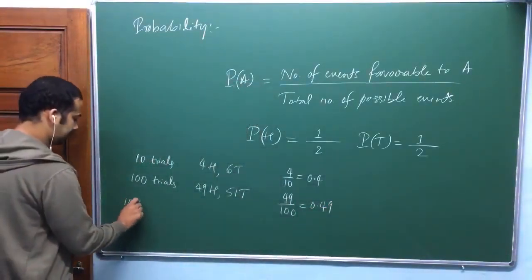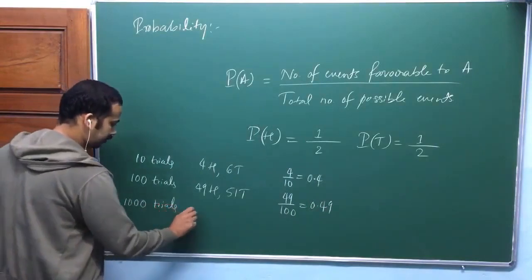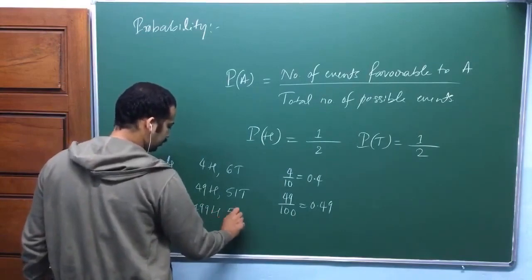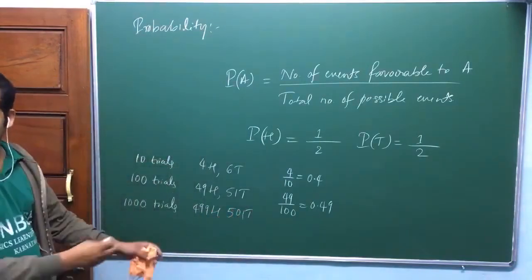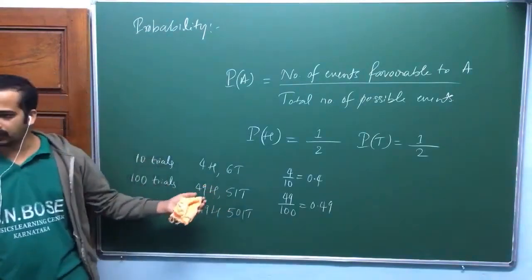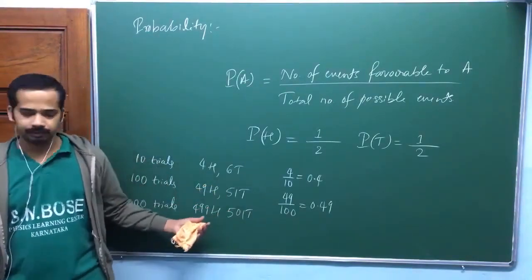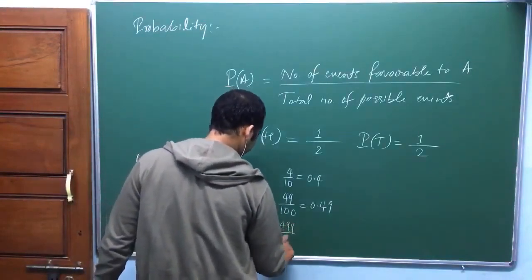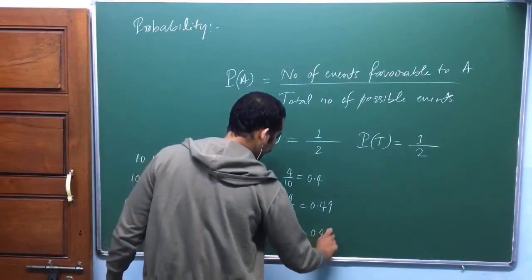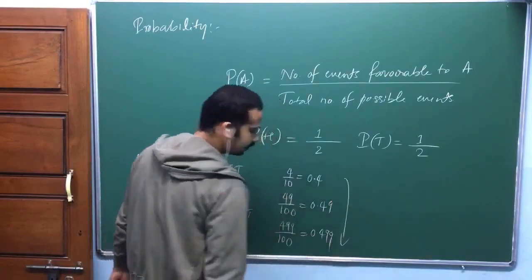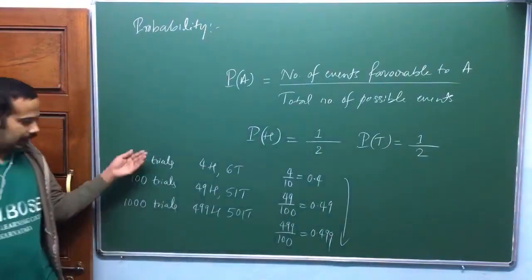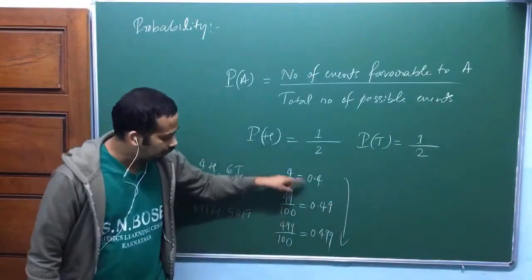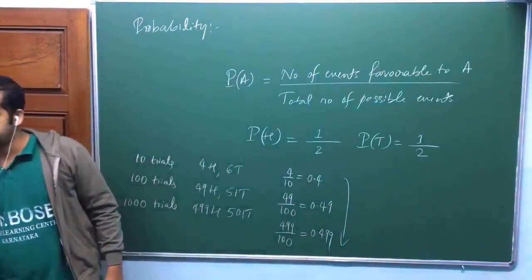I'll take 1000 trials. Among them I'll take 499 head, 501 tail. I'll take unequal because it may not happen exactly 500, isn't it? Let me take a little unequal thing. So then what will happen? 499 divided by 1000, this is equal to 0.499. Look at here, this value is approaching 0.5. If you take a large number of trials, if you make the number of trials go to infinity, this value will go to half. Are you getting my point?